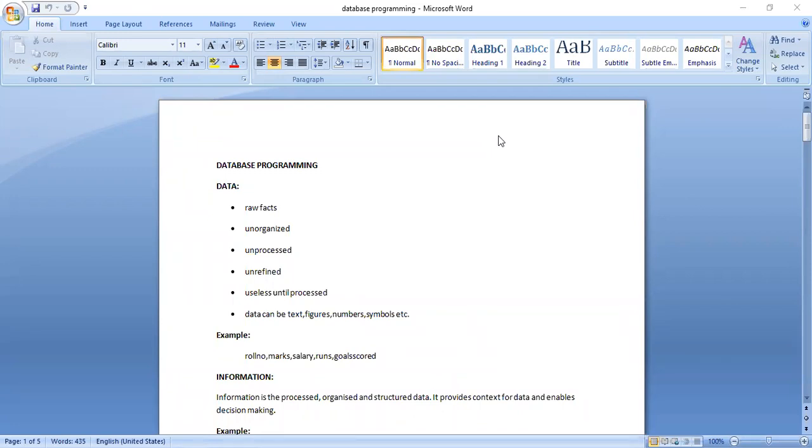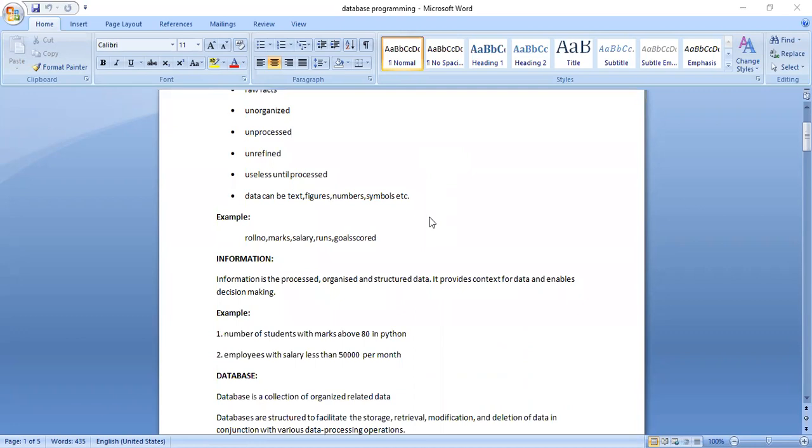Then take cricket. The runs scored by a particular player, irrespective of the format of the game. Runs is a number, but it is an integer. Then take football or hockey: how many goals were scored by that particular player is also an integer, which is numeric data. Like this, data will be of different categories. Different types of data are available, which is nothing but a raw fact about an entity or object. This is an example for data.